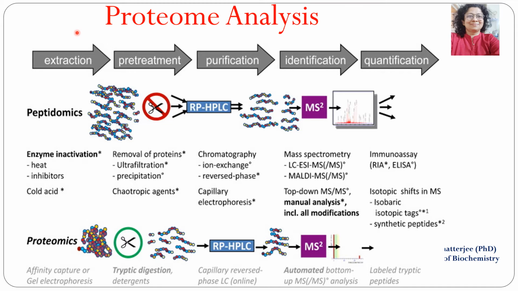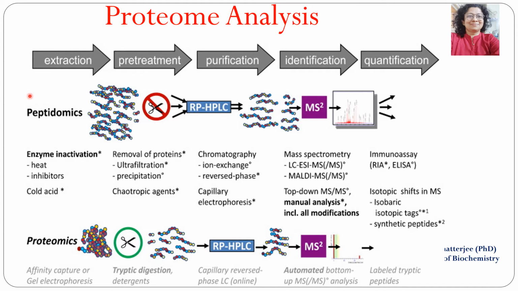So first we will extract the protein, and we will pre-treat it, purify it by HPLC method, and then we will try to identify the different proteins with mass spectrometry, and we will also try to quantify them, that is in what percentage they exist.